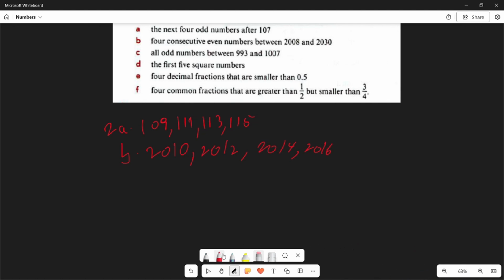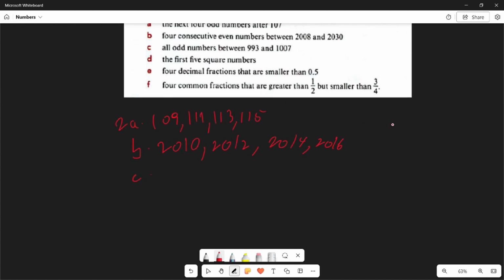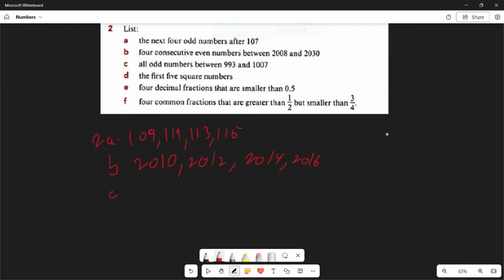The next question is asking us to find all odd numbers between 993 and 1007. Because 993 is an odd number because it doesn't have an even number at the end, we can just add 2 to 993 to find the next odd number.